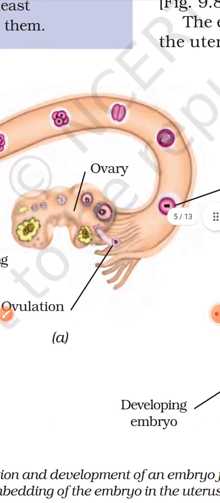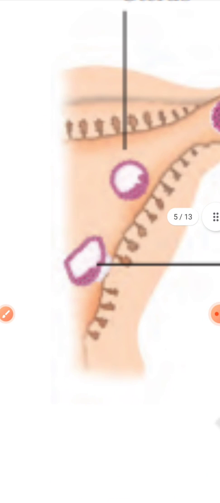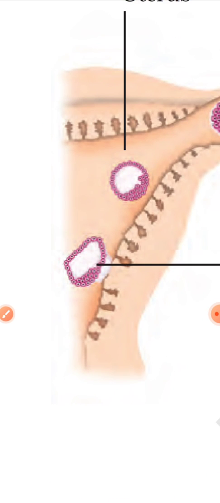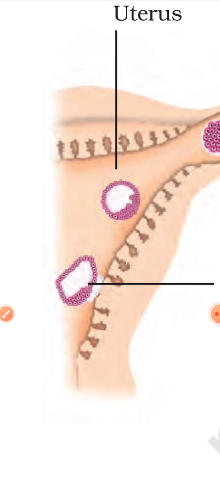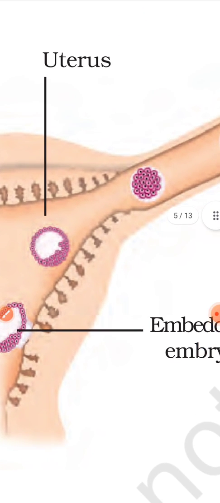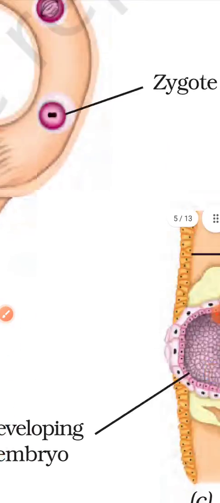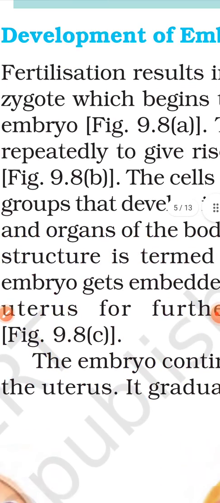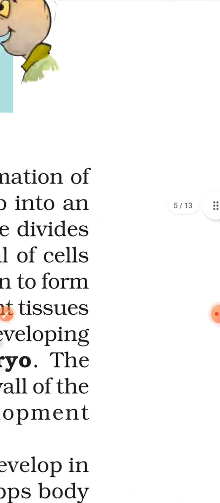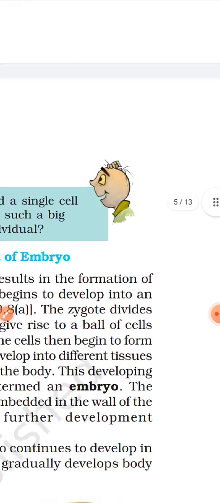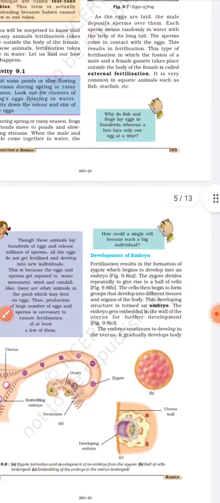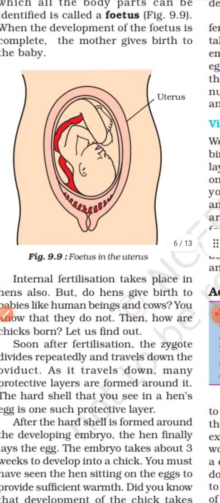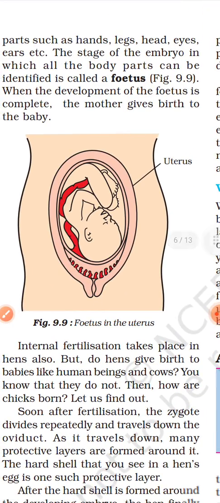This embryo gets embedded in the uterus region of the female reproductive organ. In the uterus the embryo gets embedded, where further development of the embryo takes place, and it develops into the fetus. When the fetus is completely developed, the mother gives birth to the young ones.